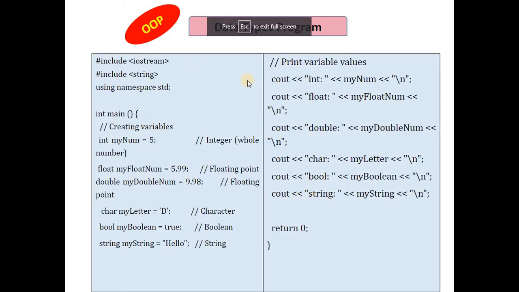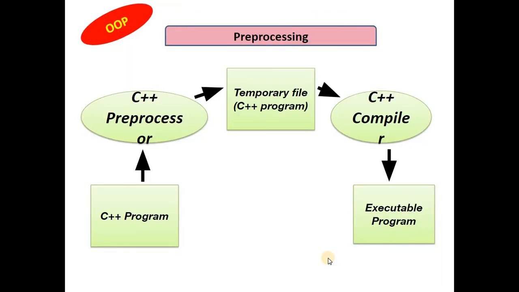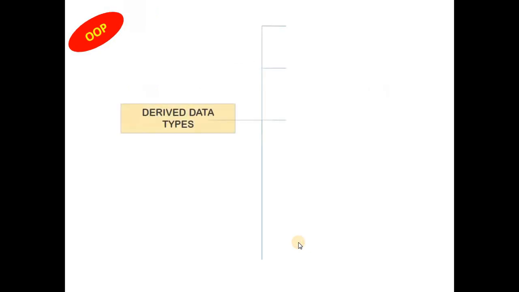So you can try writing a program like this and understand the preprocessing of a C++ program. When you are processing, you give it to a C++ preprocessor which produces a temporary C++ file. This temporary C++ file is then compiled, and after the compilation you form an executable program in C++.